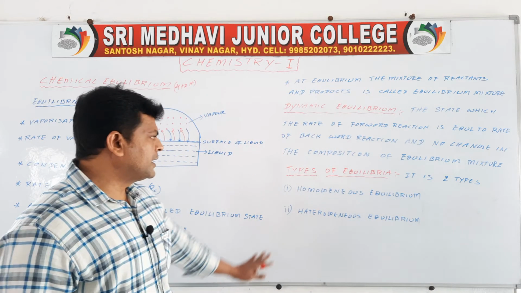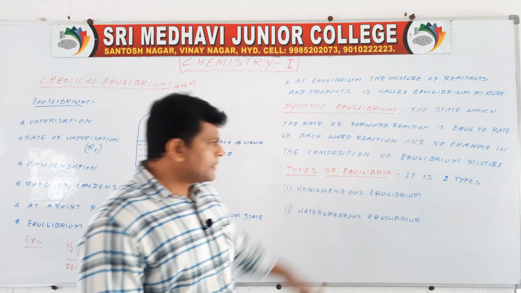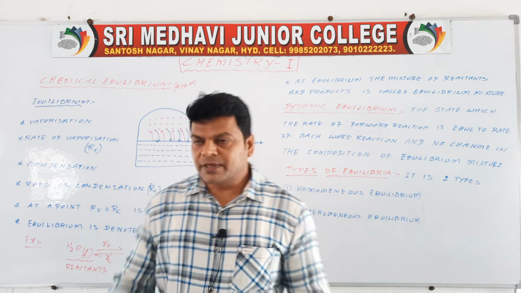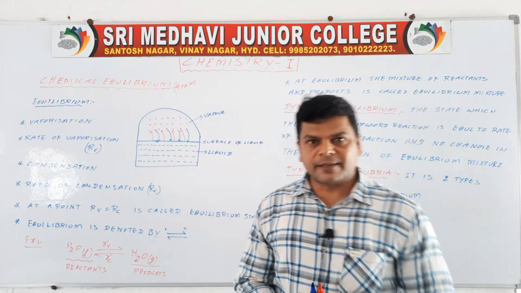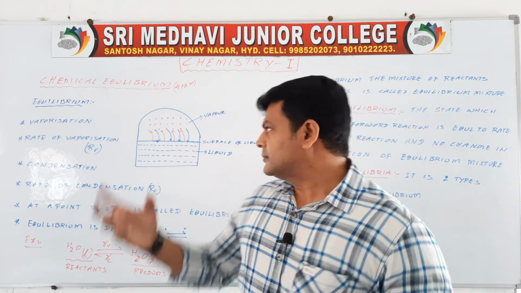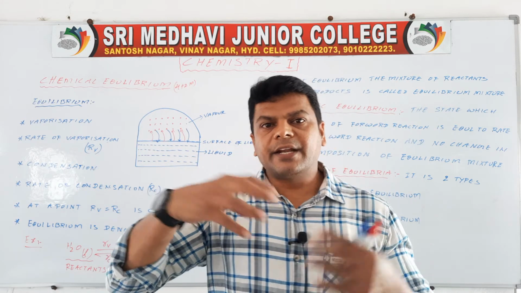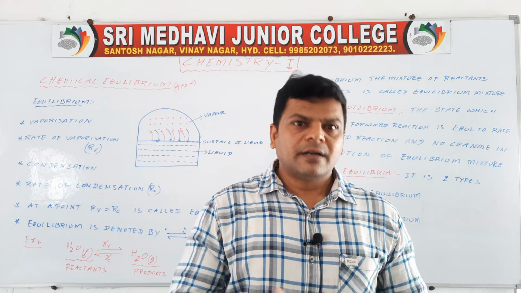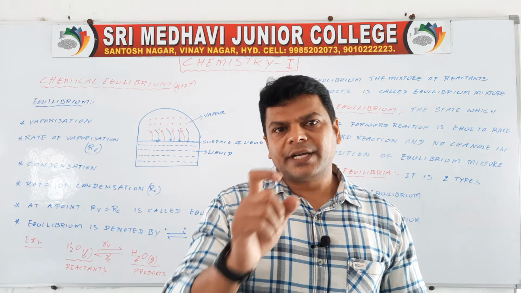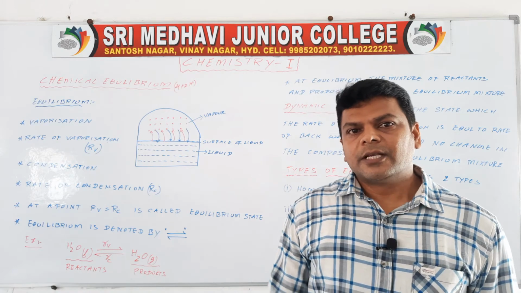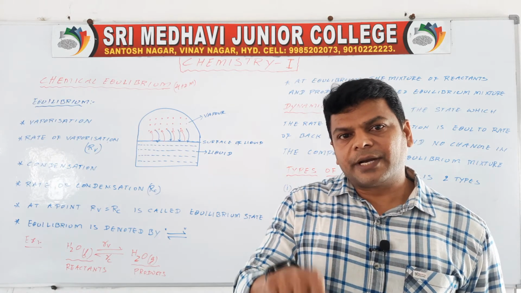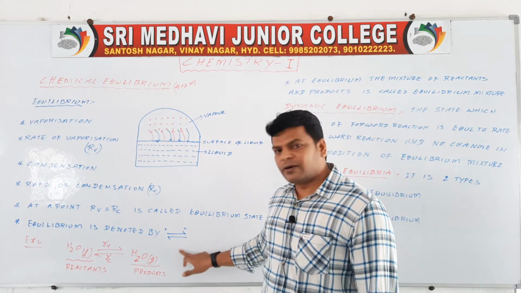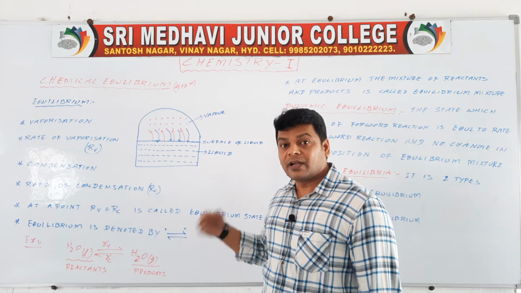Homogeneous equilibrium and heterogeneous equilibrium. These are two types we are going to discuss. Understand? So first of all, you know what chemical equilibrium means. The rate of evaporation is equal to the rate of condensation in a reaction. That particular point is nothing but an equilibrium. So the mixture of reactants and products at equilibrium is called an equilibrium mixture. It can be denoted by two half-headed arrows.